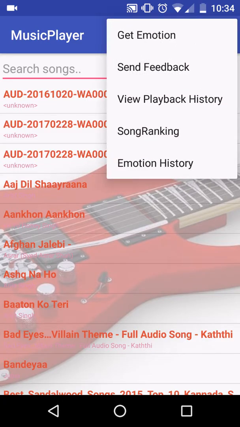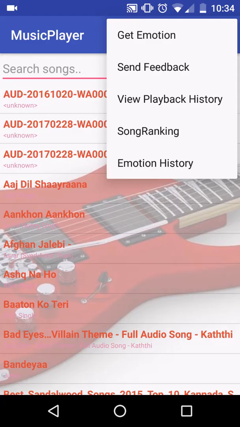Apart from that, we have to send the brain sensor data to the server to get the emotions. That is what the get emotion is. Then send feedback. Let's go through each of them, menu items one by one.